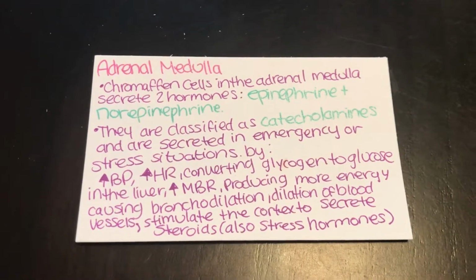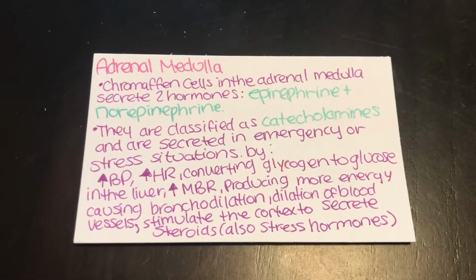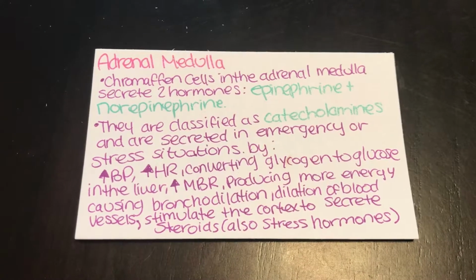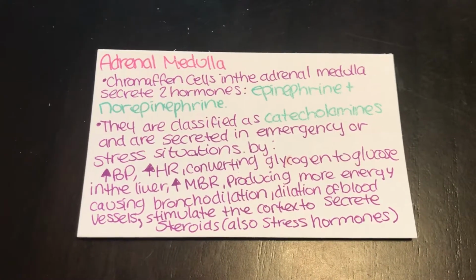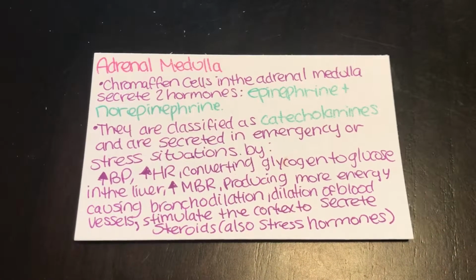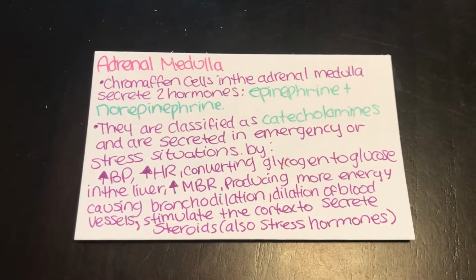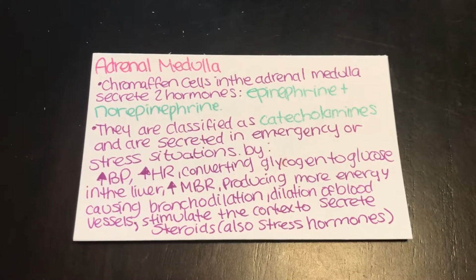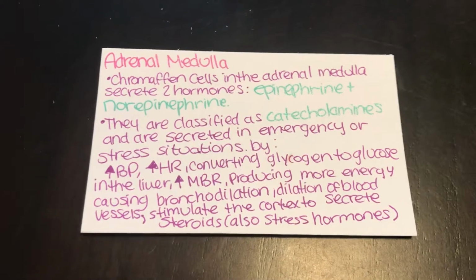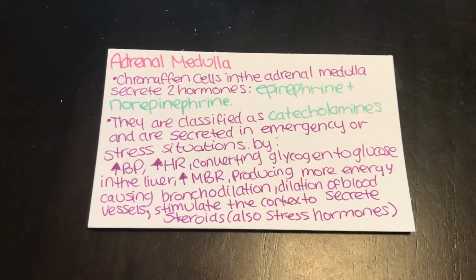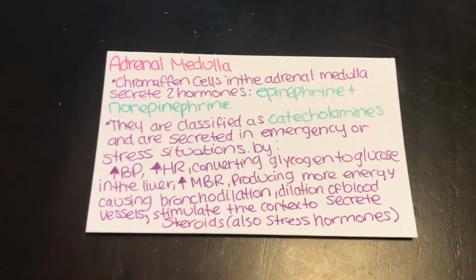They do this by increasing your blood pressure, heart rate, converting glycogen to glucose in the liver. They increase your metabolic rate. They produce more energy, causing bronchodilation. They cause dilation of blood vessels, and they stimulate the cortex to secrete steroids called stress hormones.